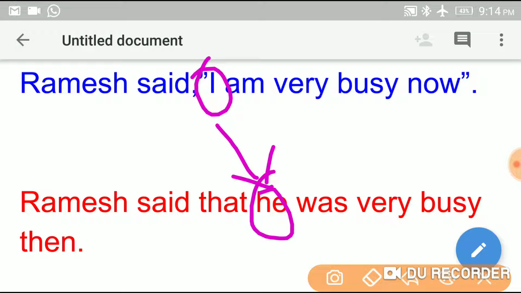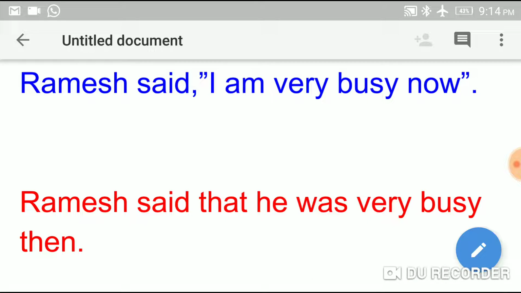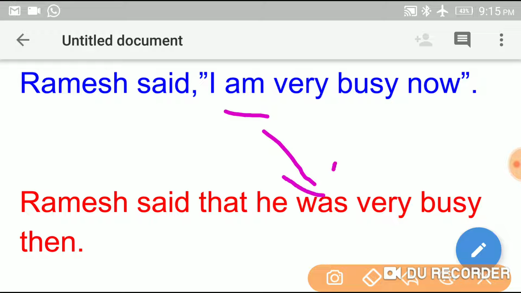And the next one is, see here, in the first sentence am is used, that is, it is in the simple present tense, and it changes into was. That means simple present tense changes into simple past tense.